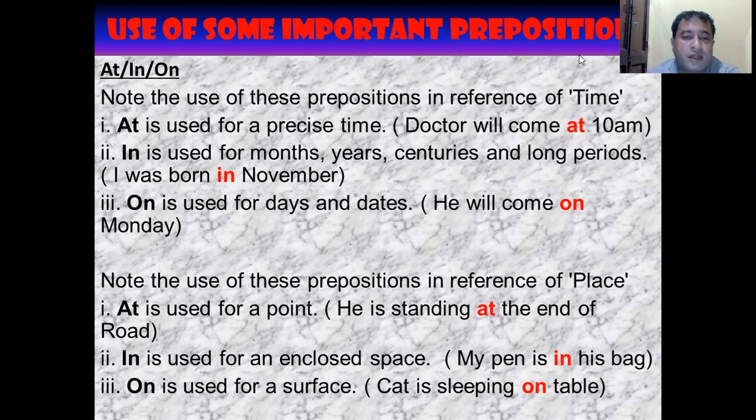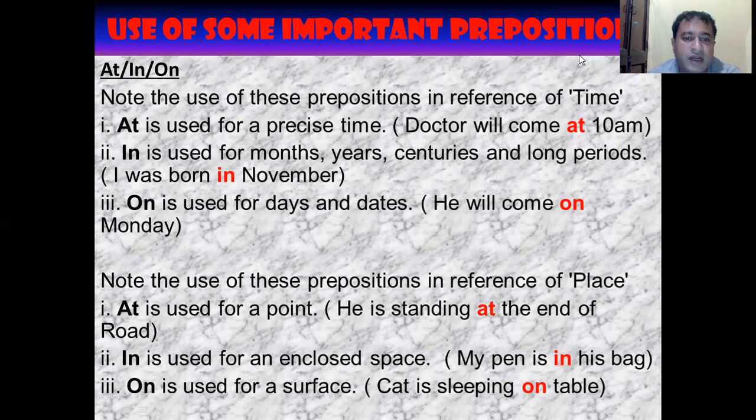At is used for a precise time, that is for a particular time, like the doctor will come at 10 a.m. That 10 a.m. is his time of arrival. So at is the preposition of time. In is used for months, years, centuries, and long periods. For a particular time we use at, but for long periods of time, or for months and years, we use the preposition in. I was born in November.